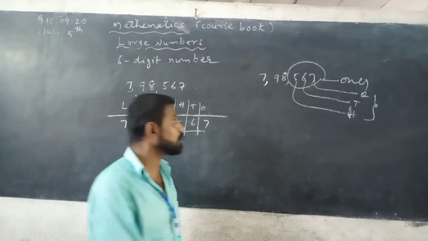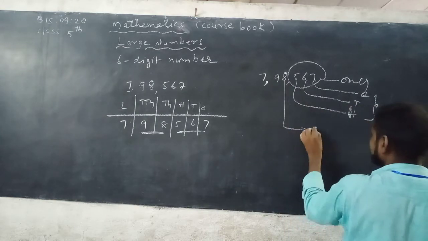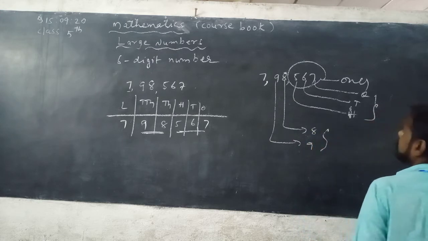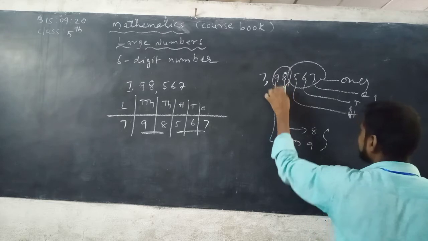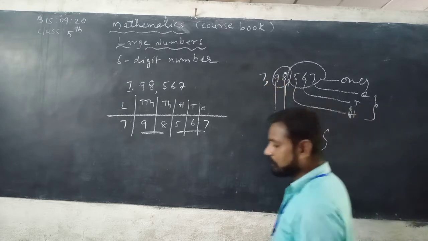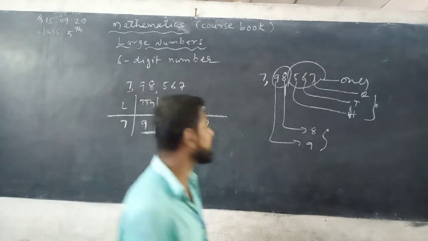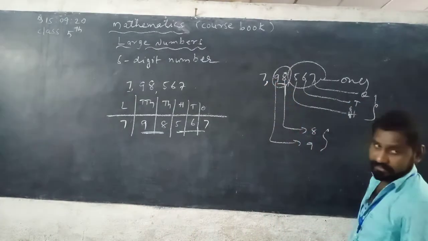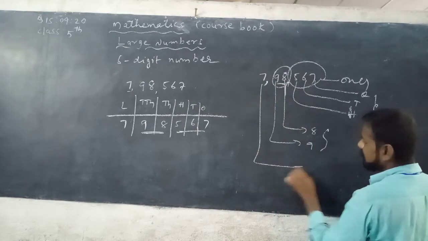Now next, the fourth and fifth are the two places. This is the fourth place, 8, and the fifth place, 9. These are in the thousands period. So you can read them together as 98,000.